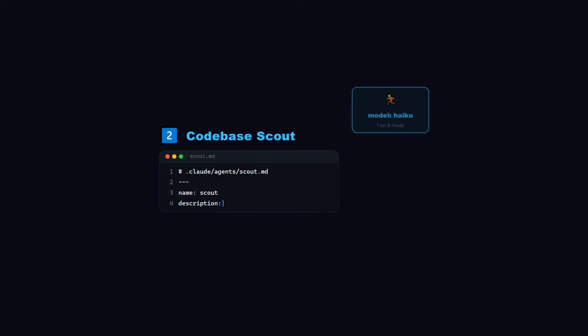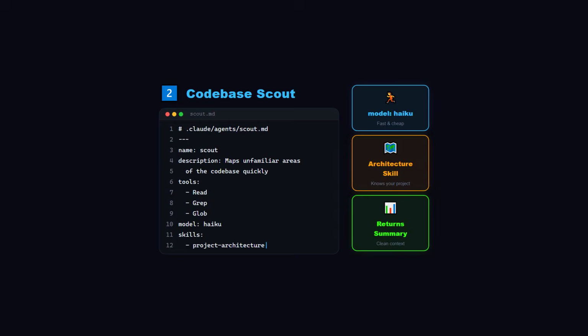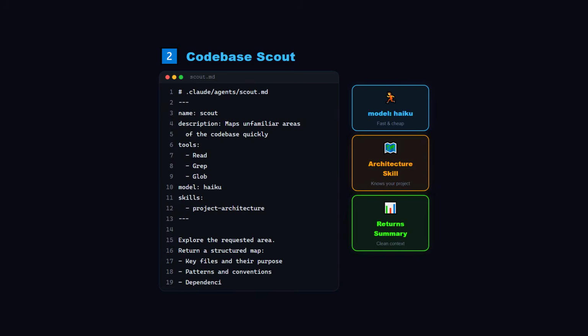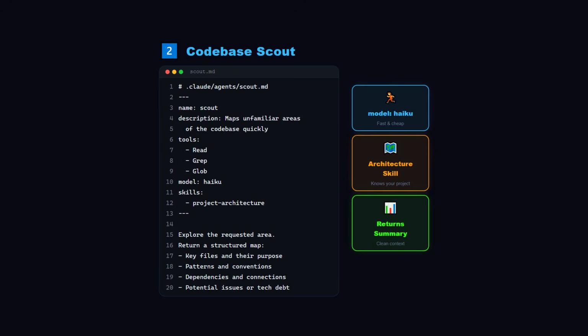Pattern 2, the Codebase Scout. This one uses the Explore subagent type, optimized for fast, read-only codebase navigation. I load it with an architecture skill that describes my project structure, key directories, naming conventions, and where to find things. Without this skill, the Scout would spend half its time figuring out where things are.